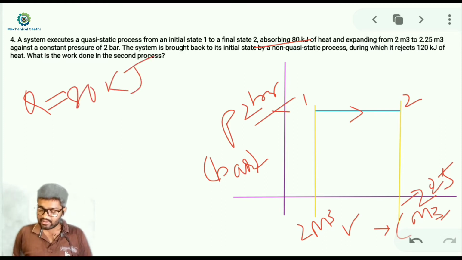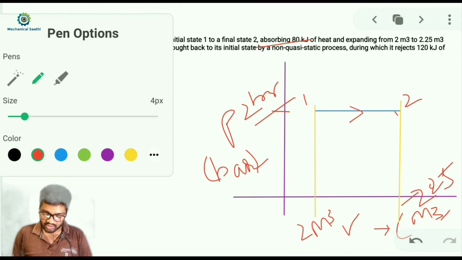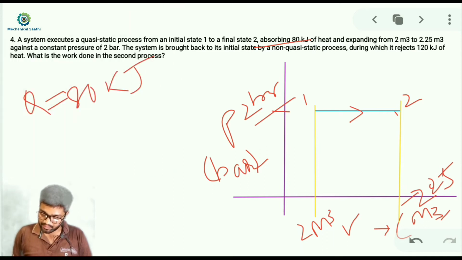It is again returning back to the initial state, which is given to us as 1, and the process by which it is coming back is a non-quasi-static process. We can show that process by a dotted line. Let me use another ink so that it will be clearer to you.